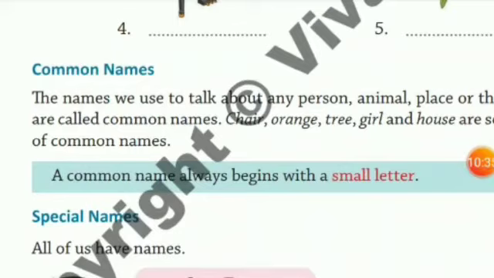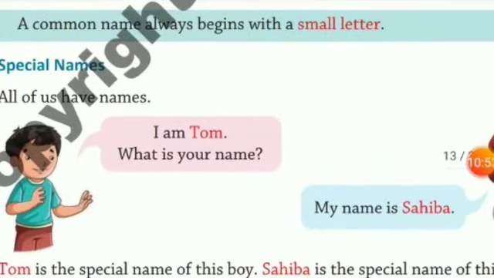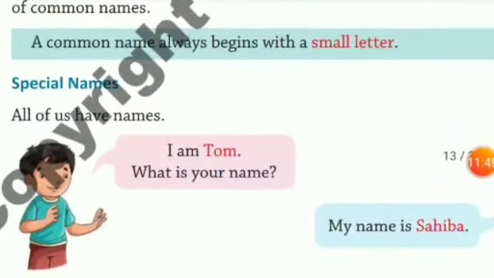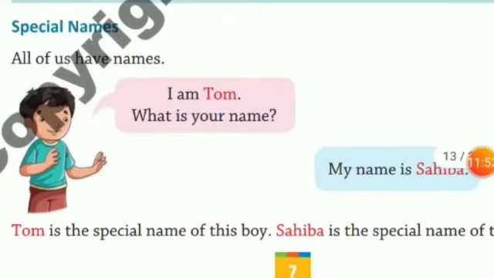For example, chair, orange, girl, house are some examples of common noun, and a common noun always begins with a small letter. Now, when we talk of special names, that means we are talking about proper nouns. All of us have names, yes or no? You have your name, your mother has a name, your father has a name, right? And in the city which you live, you have a name, your country has a name. We'll continue. All of us have names.